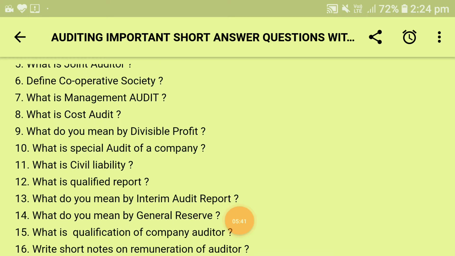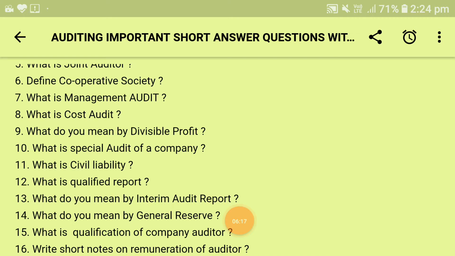Next is, what is the special audit of a company? It comes under section 206. When the central government orders a special audit of a company's accounts for a specified period, without giving the company or its management an opportunity of being heard, it is called a special audit. It can be done due to any of the following reasons. The first reason is when the affairs of the business are not managed with proper principles. Second, the financial position is dangerous, moving towards insolvency. And third is when the industry has suffered damages or serious injury in trades and industries.